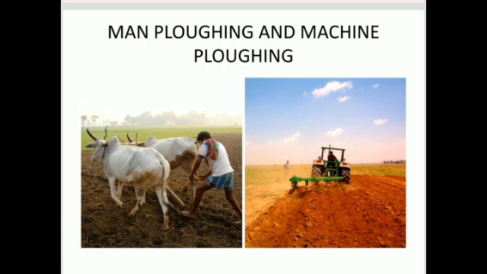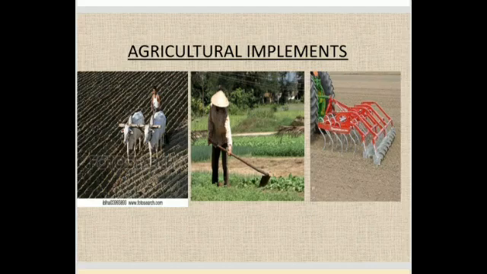Ploughing is the process of loosening and turning the soil up and down to facilitate the availability of nutrients in the soil. It includes man ploughing by using the plough and machine ploughing with the help of the tractor. Here are some agricultural implements which help in ploughing the field. Plough is wood drawn by a pair of bulls or horses. Next one is the hoe. It is a simple tool which is used to till the land, remove weeds and dig up the soil. The third one is the cultivator, which can be used with the help of the tractor. They are used to save laborers and time.